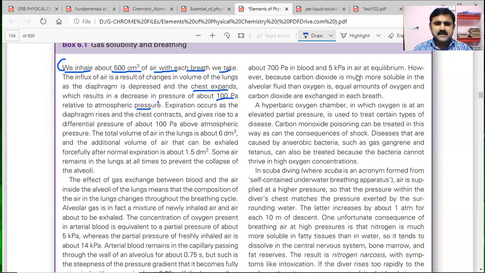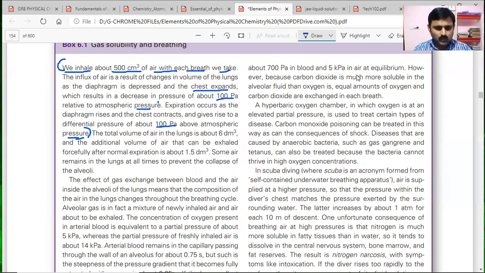Expiration occurs as the diaphragm rises and the chest contracts, which gives rise to a differential pressure of 100 pascals above atmospheric pressure. This is the experimental result they are telling.